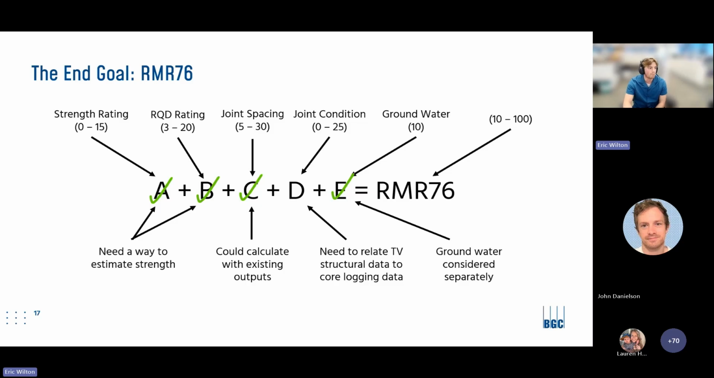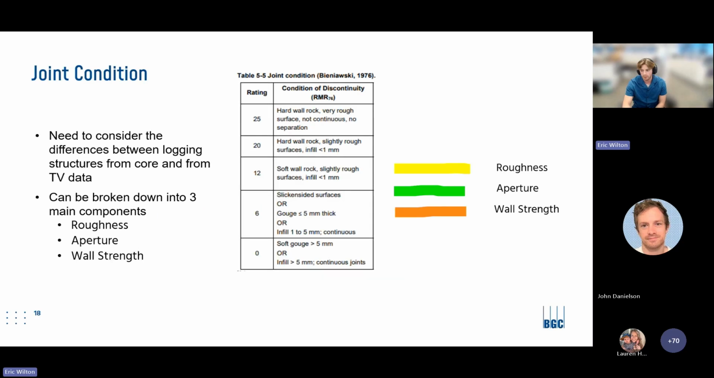This one took a lot more work on our end, but really when you look at the table that we use for quantifying joint condition in detail, you can see that it comes down to three main aspects. That's roughness, aperture, and wall strength. Just to save you again from reading that table, I have them all highlighted here.